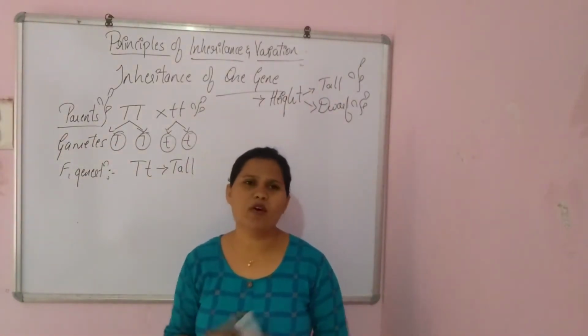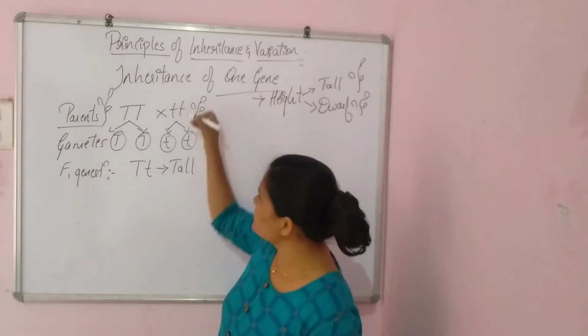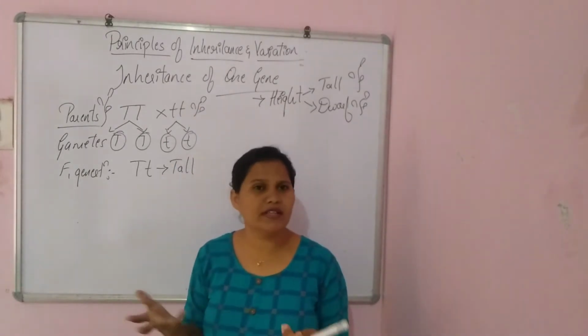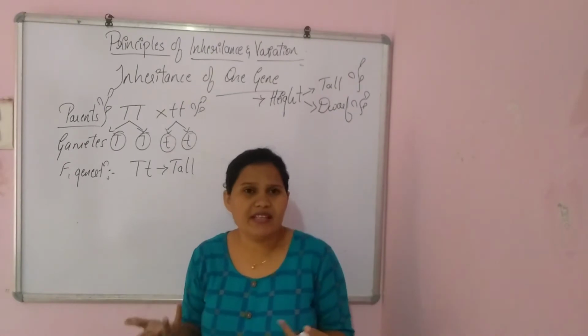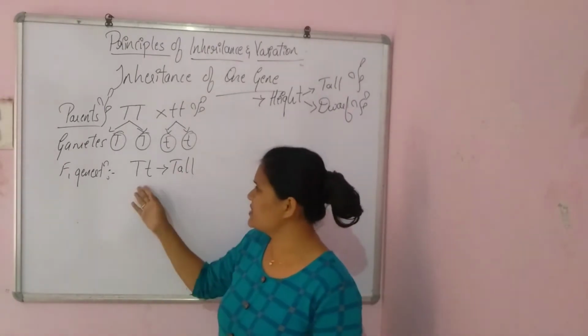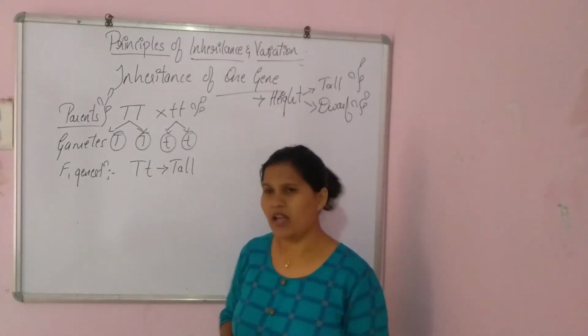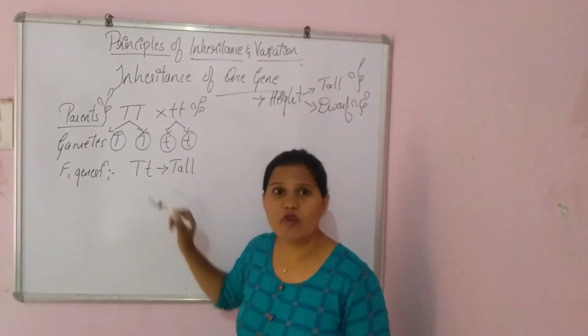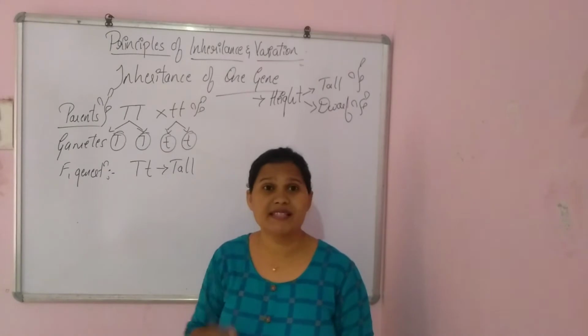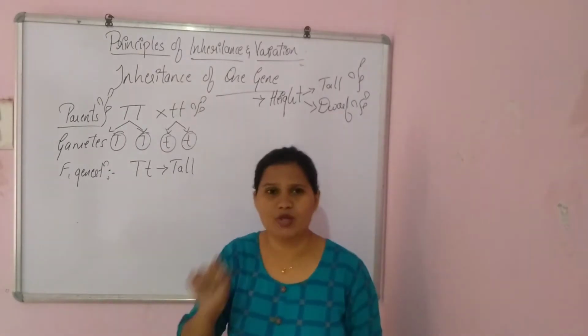So Mendel was shocked. Oh, then where is the dwarf? I have crossed the dwarf plant also. Then where is the dwarf plant, as it is not visible? But in the genotype makeup, right? What happens here? The presence of a small t is also there. In the sense, the presence of the dwarf trait is also there.